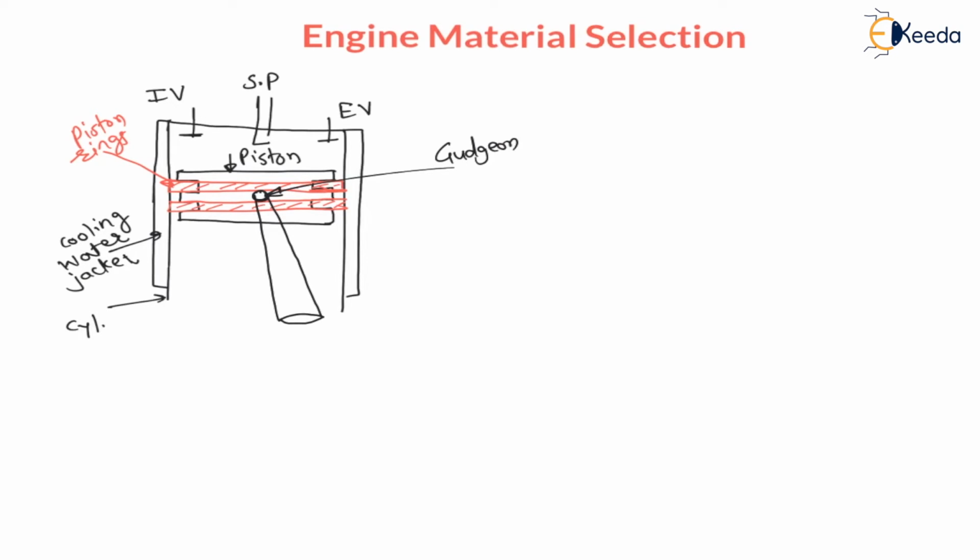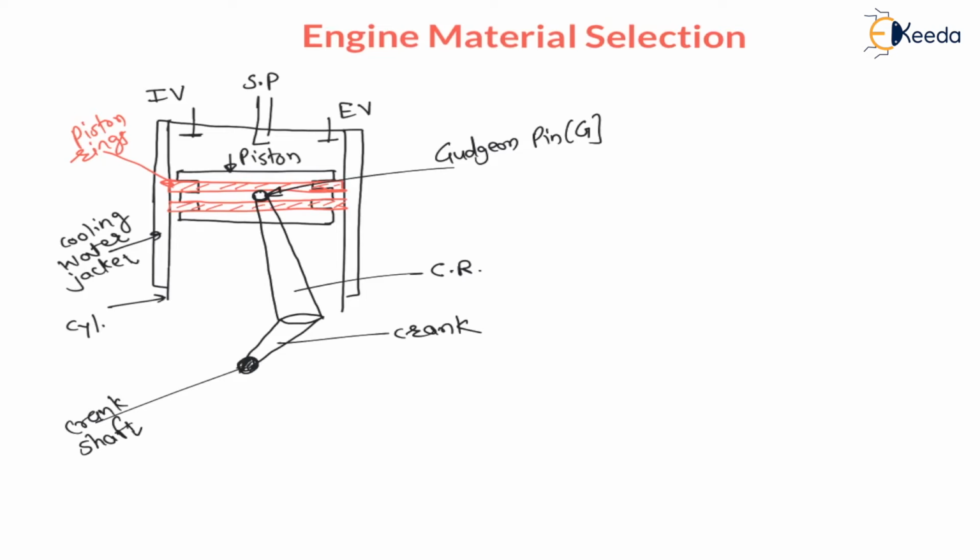Gudgeon pin. We can represent gudgeon pin with capital G, and here it is a connecting rod, CR for connecting rod. Again, this connecting rod is connected to the crank rod. Here there will be a crank rod. This will be the crank rod, or simply it is called crank. And this crank, here there will be a crankshaft.